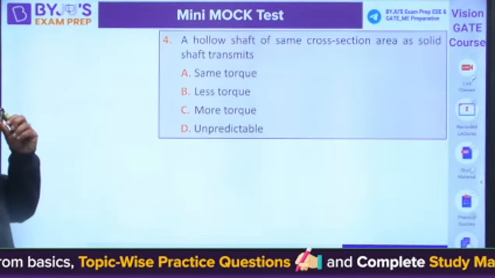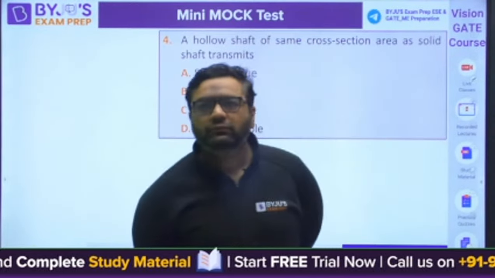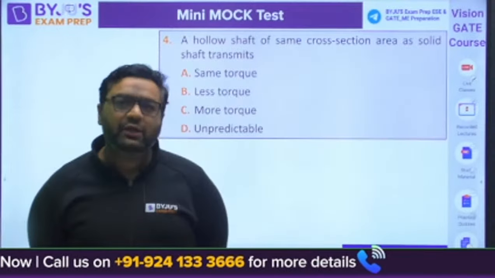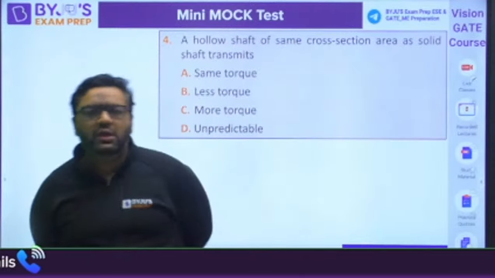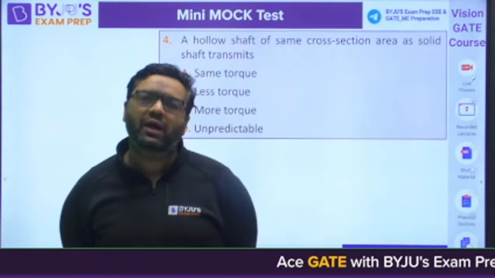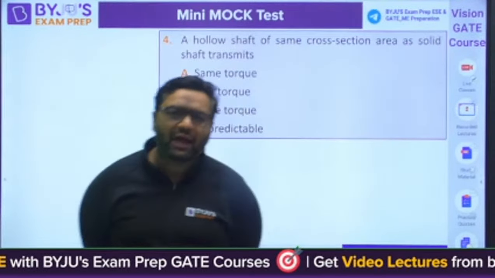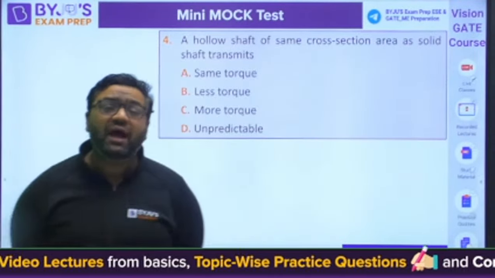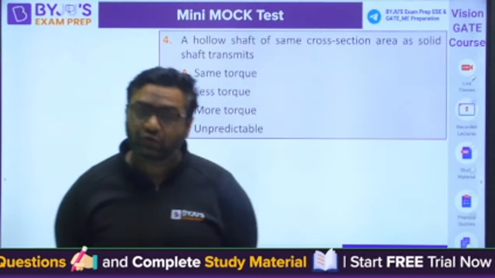A hollow shaft of same cross section area as solid shaft transmits. Dear YS, I would like to tell you, as HPCL people are giving you only 40 seconds for one question, they will hardly ask you 8 to 10 questions where some calculations would be required. The rest of the questions will be non-calculative because the aptitude part already has some small calculations. So the technical part will not have much calculation, and if it does, the cutoff will be reduced. Like last year the cutoff was less, in 2021 the cutoff was high.